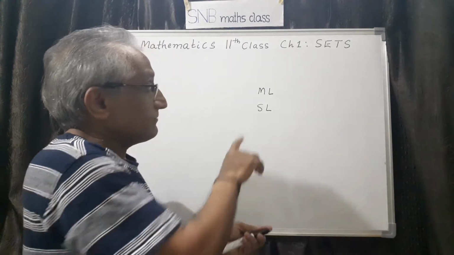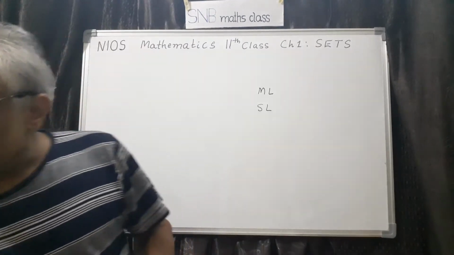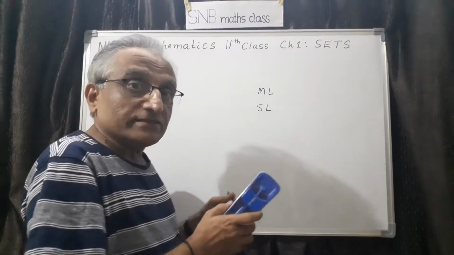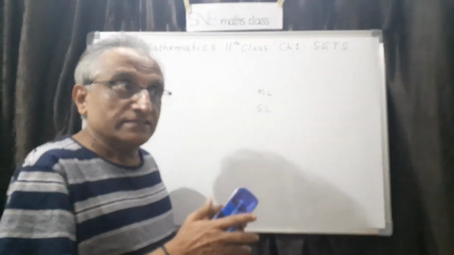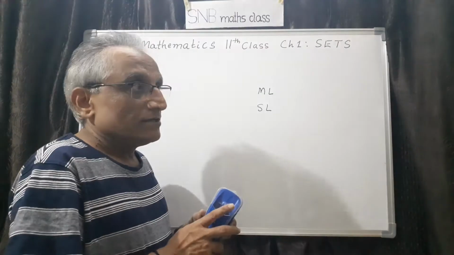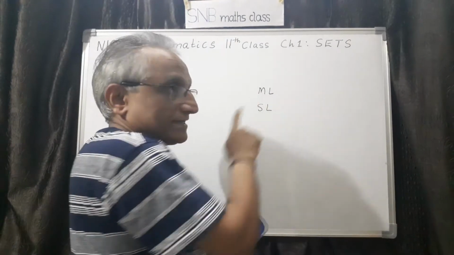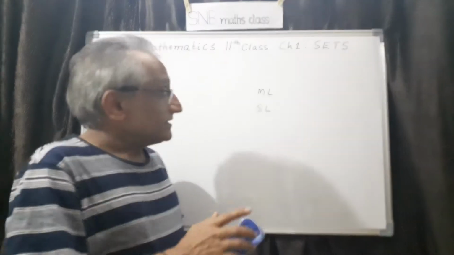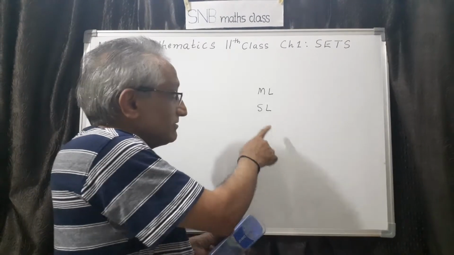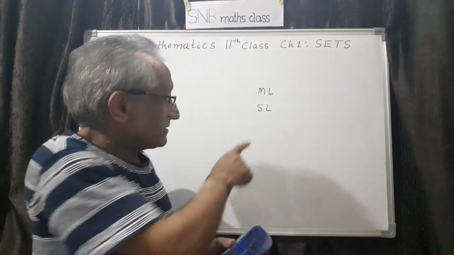In the main lesson, I will take all the concepts which are discussed in your textbook with a sufficient number of relevant examples. So first you must follow this lesson so that you will be able to understand the concepts given in the textbook. Then the exercise problems given in the textbook we will discuss in the supplementary lessons.